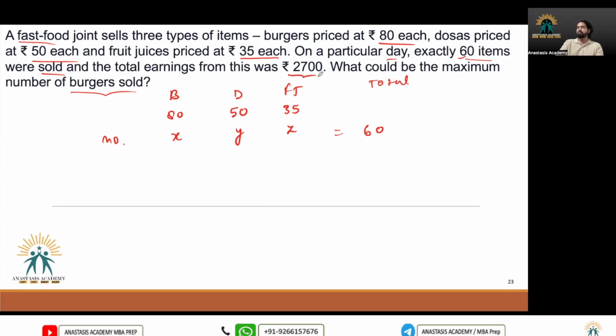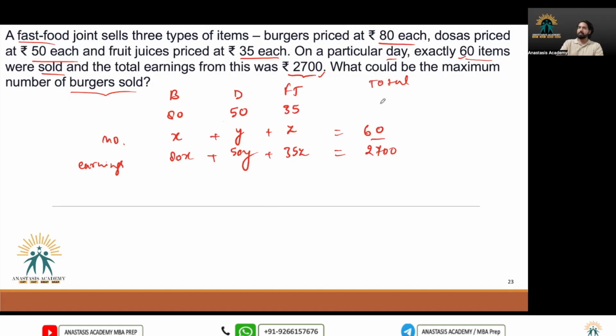And the total earnings were 2700, so earnings were 80X from the burger, 50Y from the dosa, and 35Z from the fruit juice. Now this sum is equal to 2700 and this sum is equal to 60.